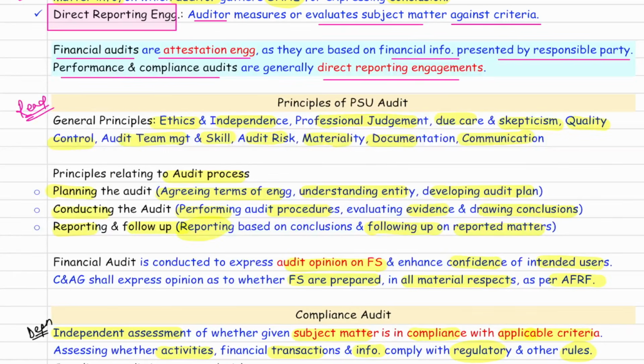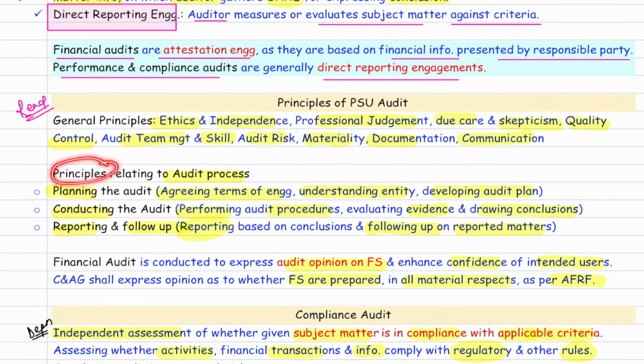So talking about the principles, first of all, general principles. These all are terminologies of audit: ethics, independence, professional judgment, professional due care, professional skepticism, quality control, audit team, audit risk, materiality, documentation, communication. Easy peasy, sir.